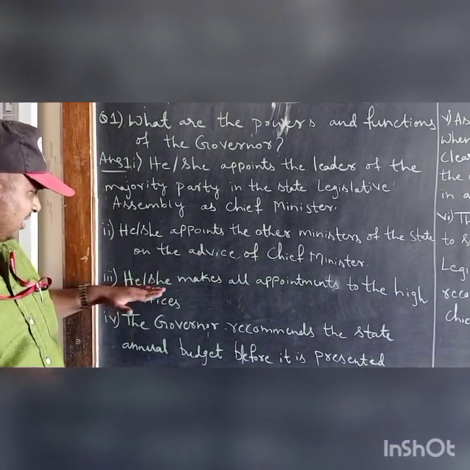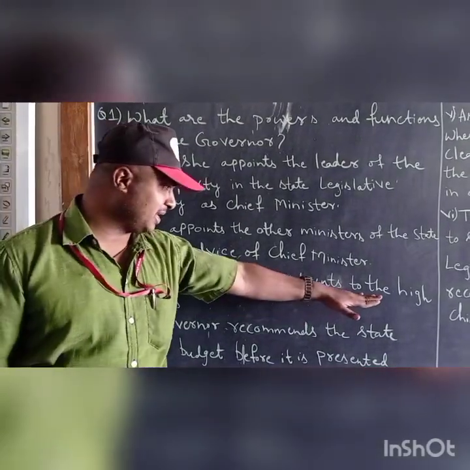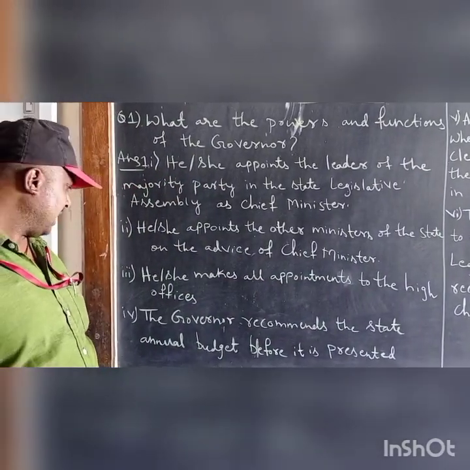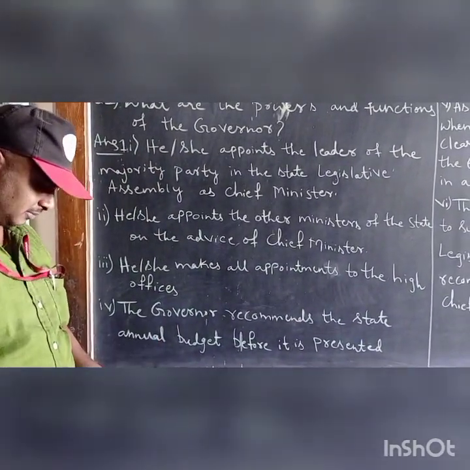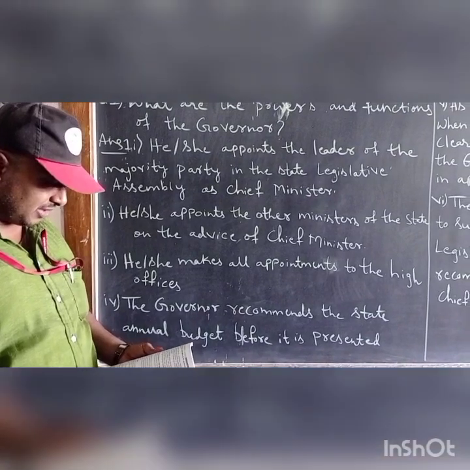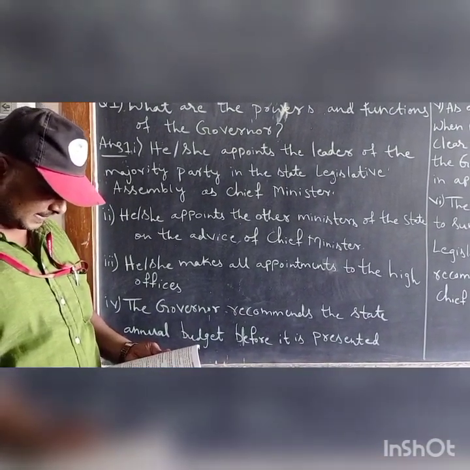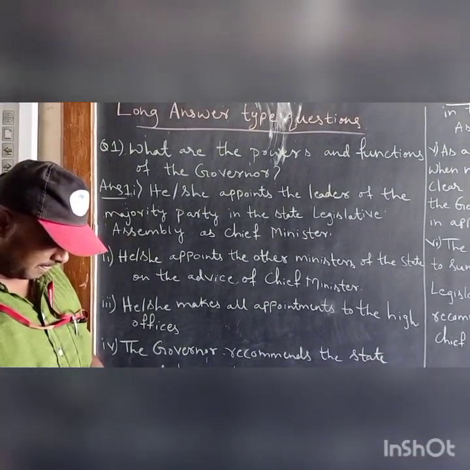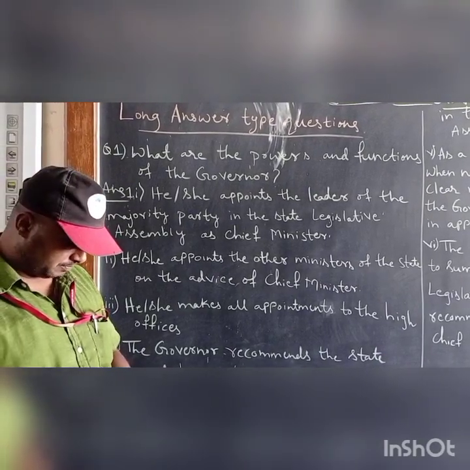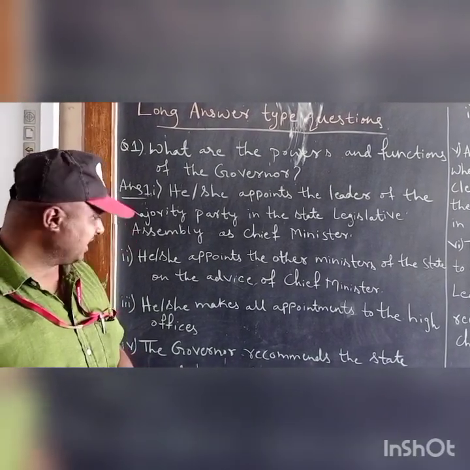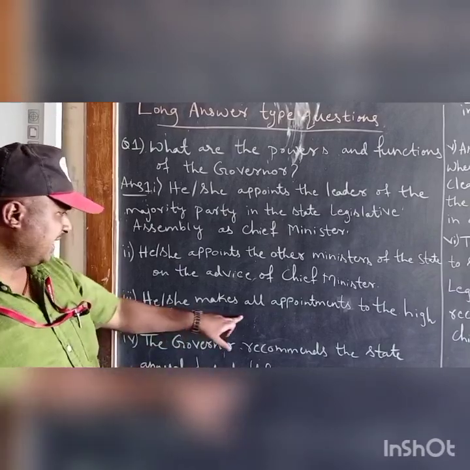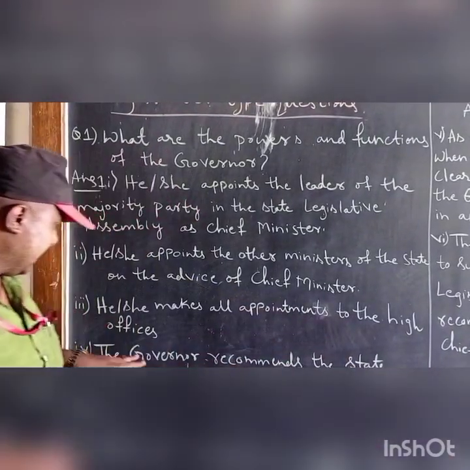Next, he or she makes appointments to all the higher officers.